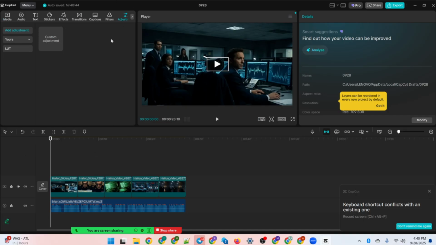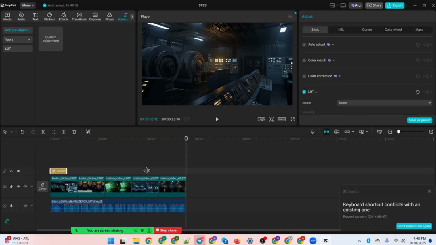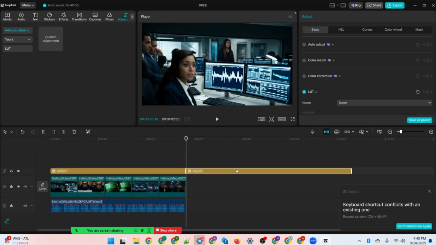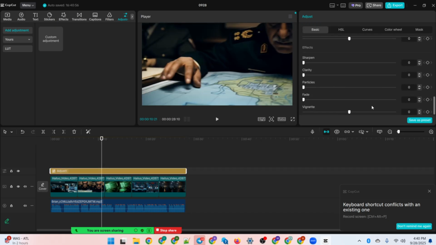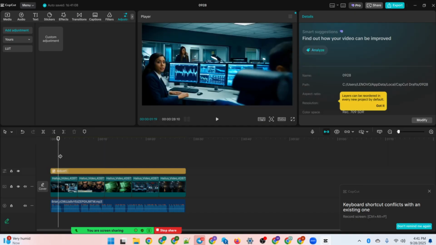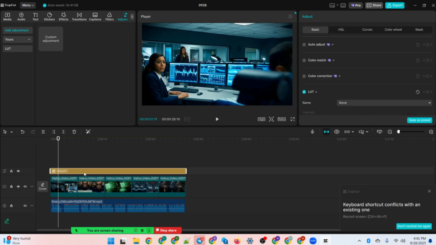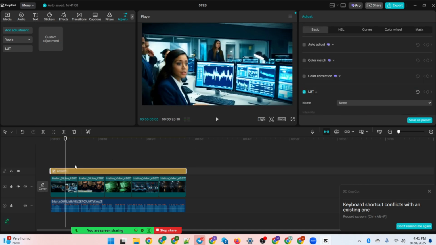Then the next thing is click on adjustment layer, add a new adjustment layer here and cut it off from here to make sure it closes on. Now scroll down, add this vignette to add the shadow cinematic look and feel on it. Okay, so you can also add saturation and brightness, more or less, you know, try to improve the quality of the video clip. So you see it's very fantastic.